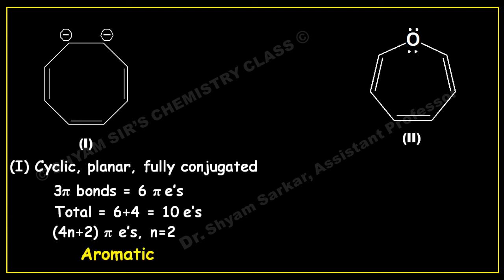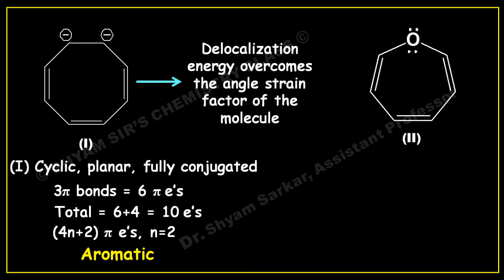If you see the second one, see, this delocalization energy overcomes the angle strain factor of the molecule. You might have thought that we know that cyclooctatetraene is in tub form because of the stability factor, but the delocalization of these two negative charges with the ring pi bonds makes them overcome the angle strain compared to that of the cyclooctatetraene molecule.